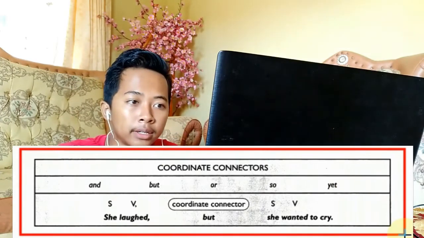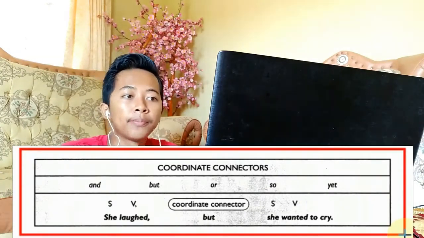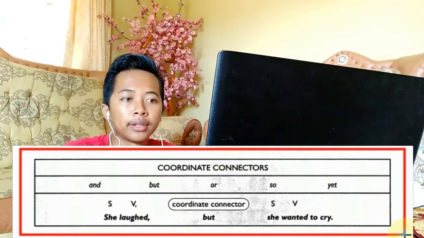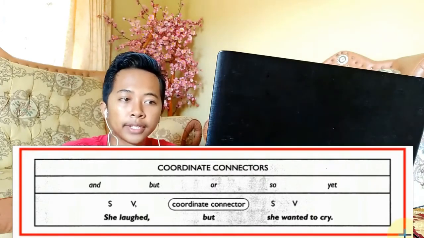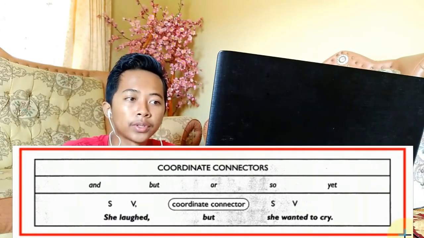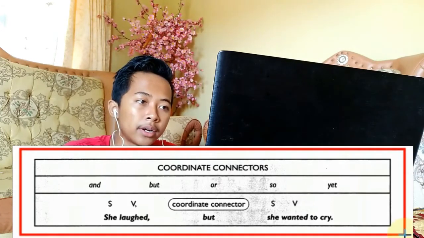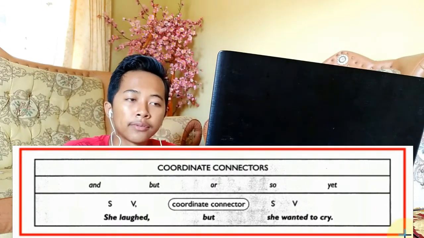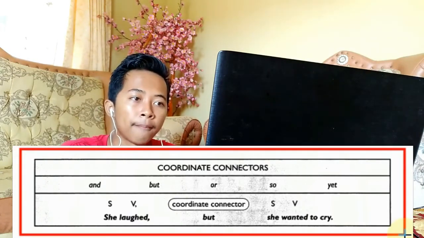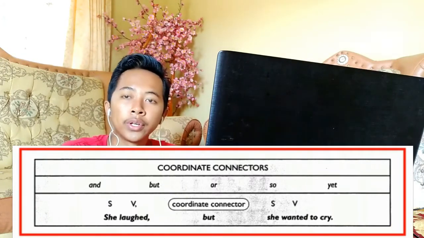Example in the sentence: "But she wanted to cry." C is the subject, "but" is the coordinate connector, subject C, and "wanted to cry" is the verb. Coordinate connectors are and, but, or, so, yet.